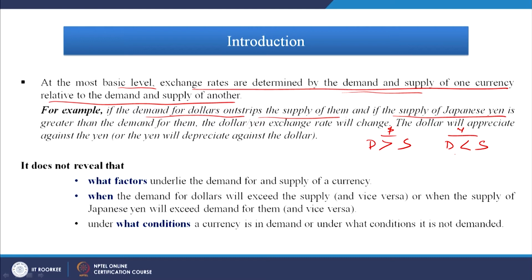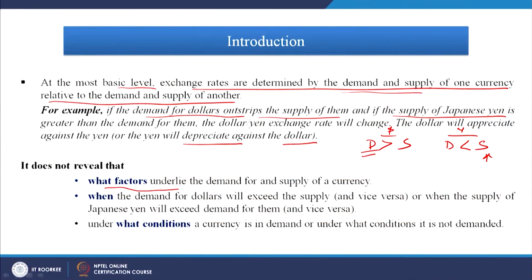Let us revisit again, what is it saying? In the case of the dollar, the demand is more, the supply is less. The demand for the dollar outstrips the supply. So, demand is pretty high, supply is comparatively less. Now, in the case of the yen, the supply is more, that means there are more yen in the market, but the demand is still not as much. So, what will happen now? The yen will depreciate against the dollar, or the dollar will appreciate against the yen. This is a situation where the yen becomes cheaper. As it becomes cheaper, automatically it helps Japanese exports.